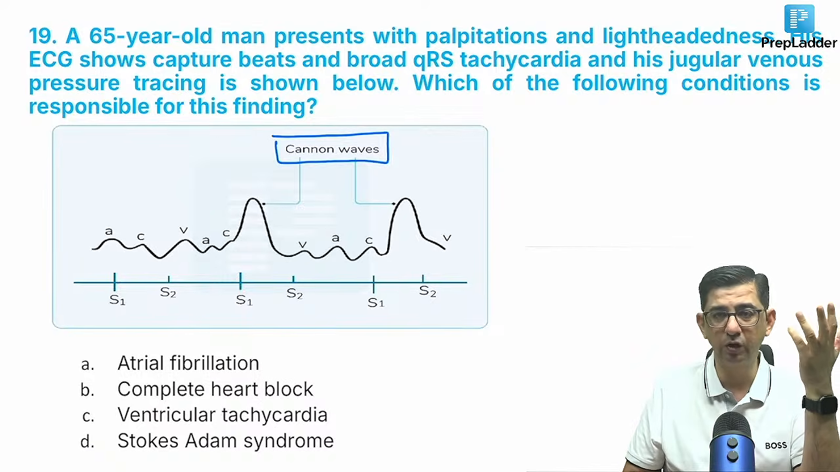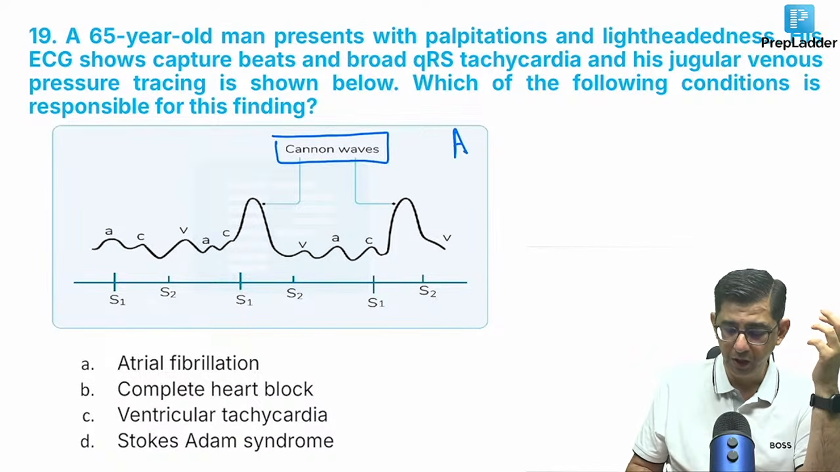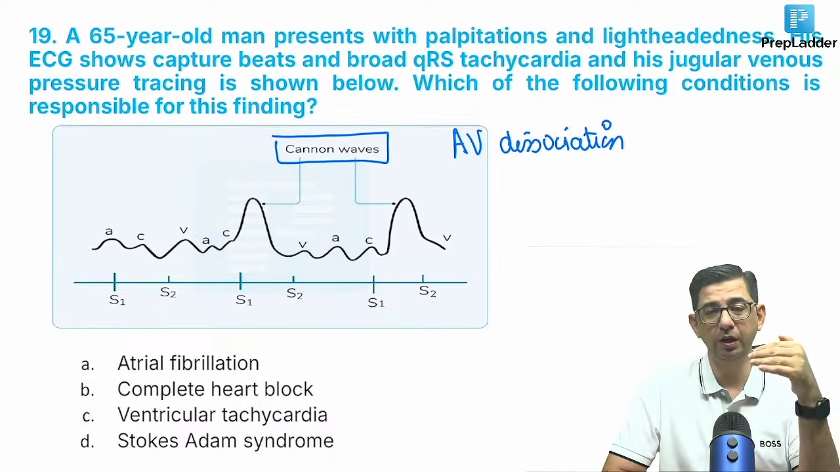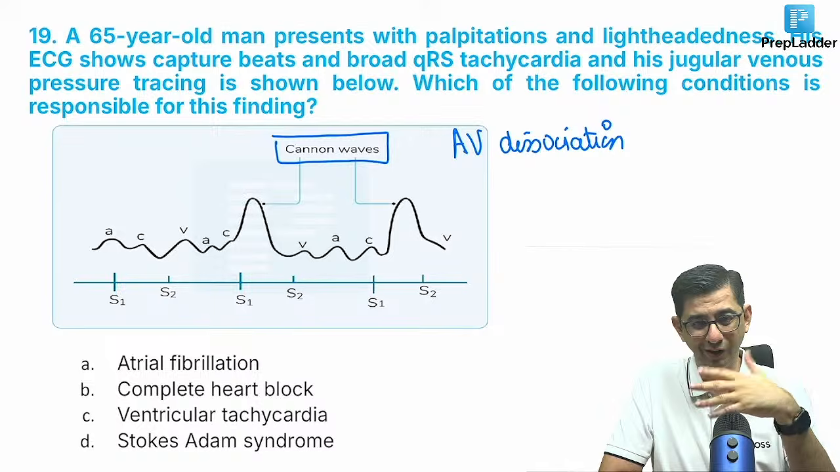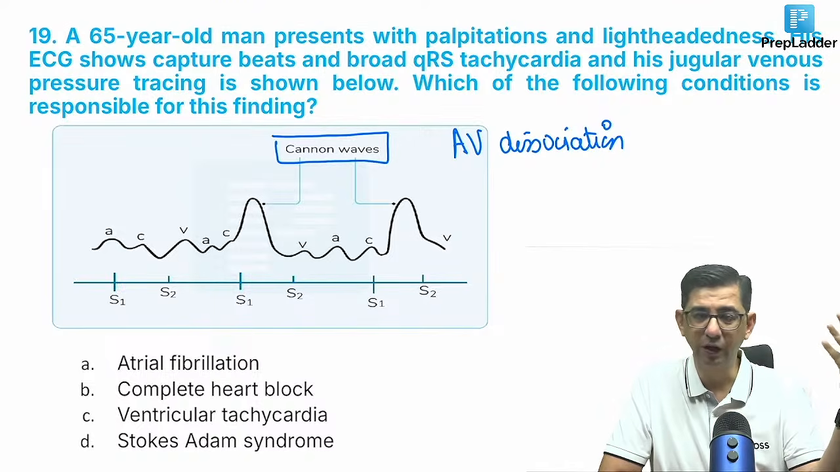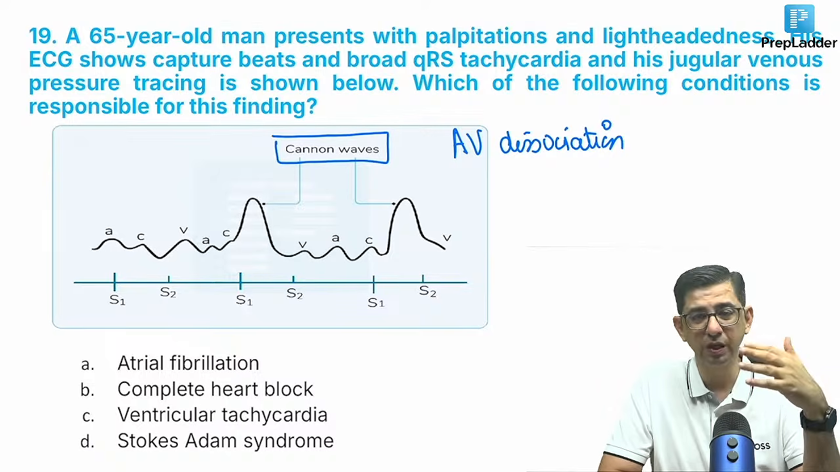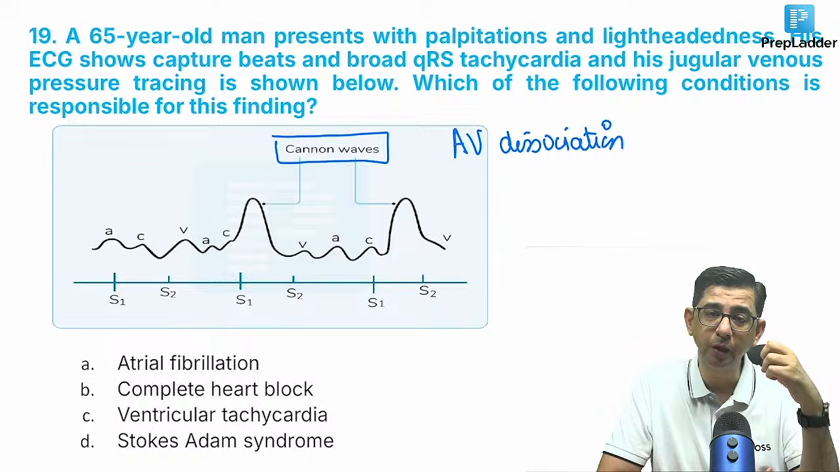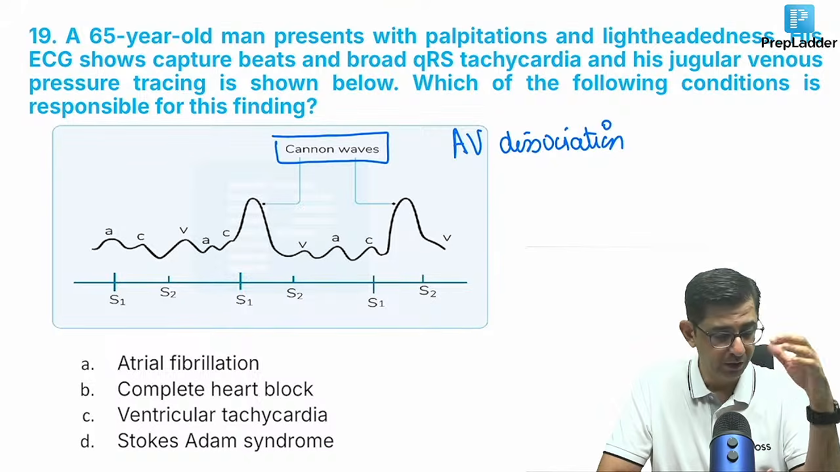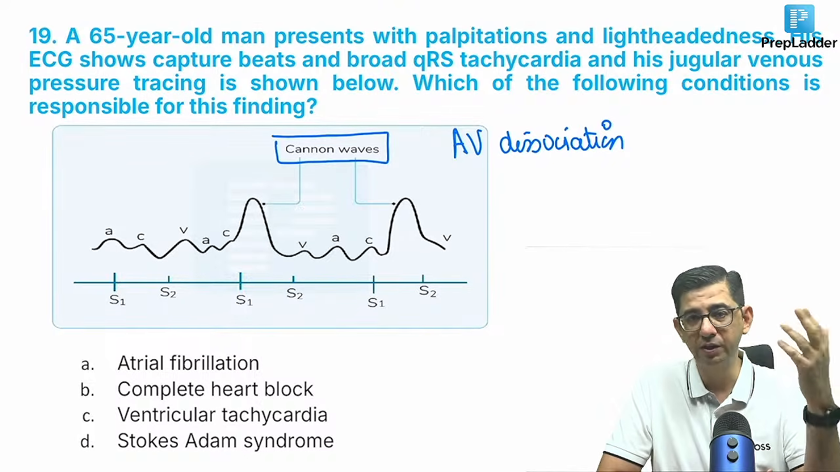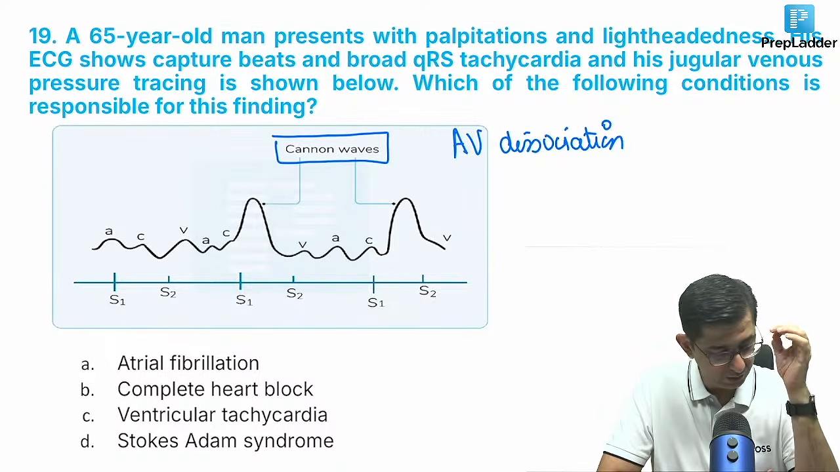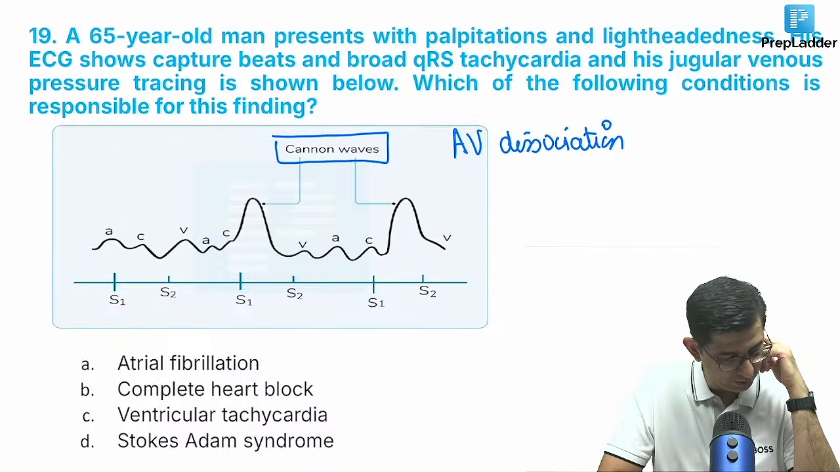Super large A waves, Cannon A waves, would be seen in patients having AV dissociation. AV dissociation would mean that the atria and ventricles are not working in coordination. Both are contracting together. If atria and ventricle contract together, we will have a super large A wave, because the atrial power and ventricular power are added. So it says, what is the answer? Okay guys, let's look at the answers for this one.